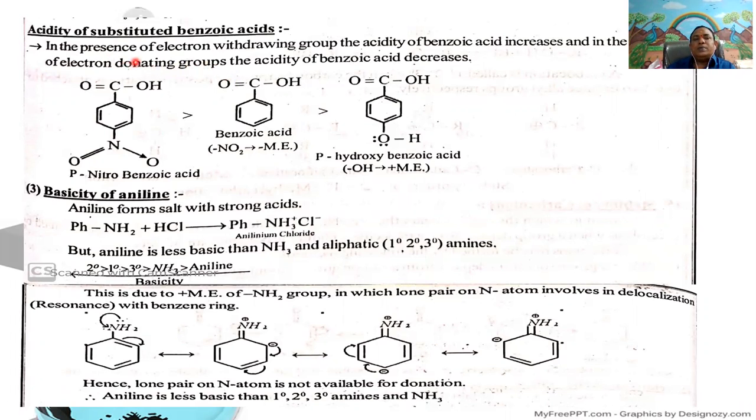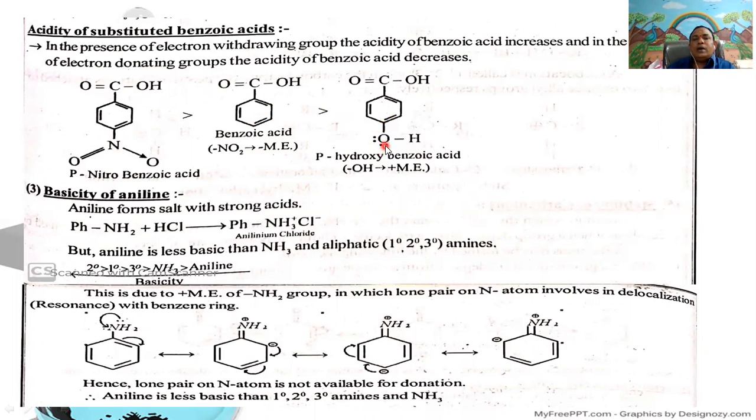Here, in the presence of electron withdrawing groups, the acidity of benzoic acid increases, and in the presence of electron donating groups, the acidity of benzoic acid decreases. Here, para-nitrobenzoic acid is more acidic than benzoic acid, which is more acidic than para-hydroxy benzoic acid.